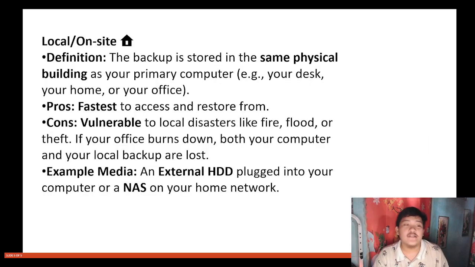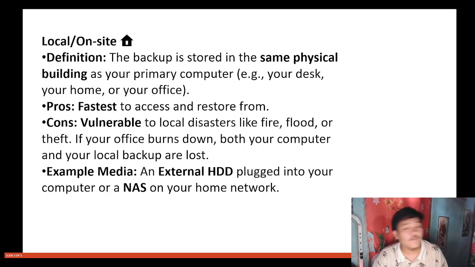So for the local on-site definition, the backup is stored in the same physical building as your primary computer, your disk, your home, your office. It has the fastest access to store from, but is vulnerable to local disaster like fire, flood. If your office burned down, both your computer and your local backup are lost, no? It can be an external HDD plugged into your computer or a NAS on your home network.